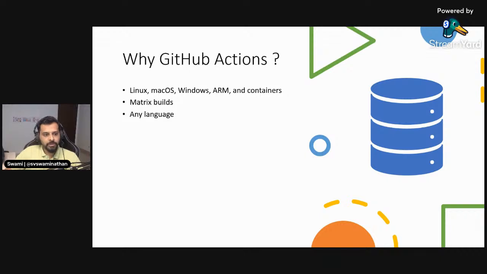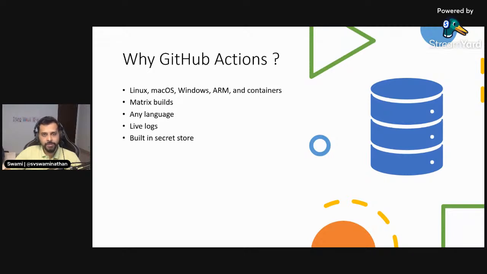Right? And of course, it supports any language, so you can think of anything, either .NET, Java, Python, Ruby, Node, whatever be the language, you can set up your builds and everything with GitHub Actions. And as and when the job runs or the action runs, you will get the live logs of it. You can very well monitor it from GitHub itself. We're going to see that in the demo as well.